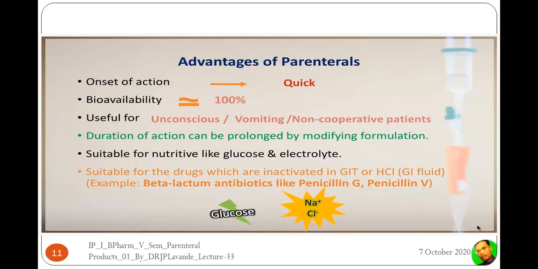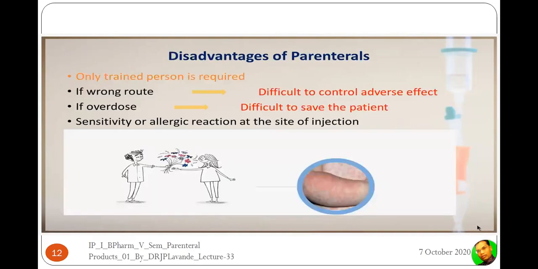In case of patients who are comatose, or uncooperative, the parenteral route will remain the route of choice as total parenteral nutrition. All kinds of energy sources and electrolytes can be provided through this route in the form of intravenous infusions. It is suitable for drugs which are inactivated in the GI tract by hydrochloric acid, the gastrointestinal fluid. For example, beta-lactam antibiotics like penicillin G and penicillin V. In addition, peptides and proteins cannot be given by the oral route, so the parenteral will remain the route of choice.